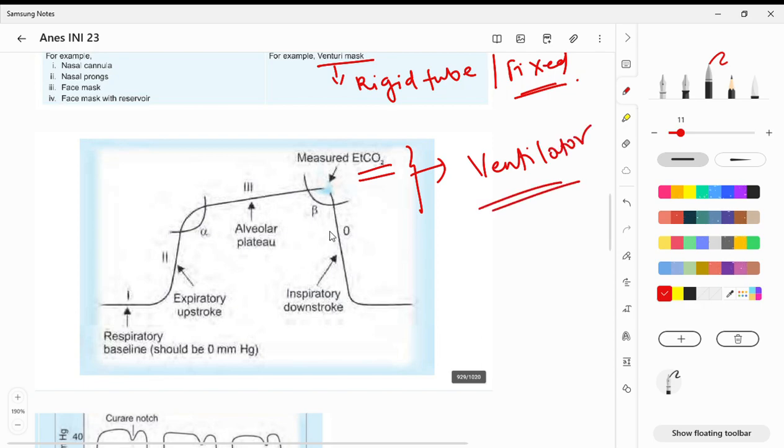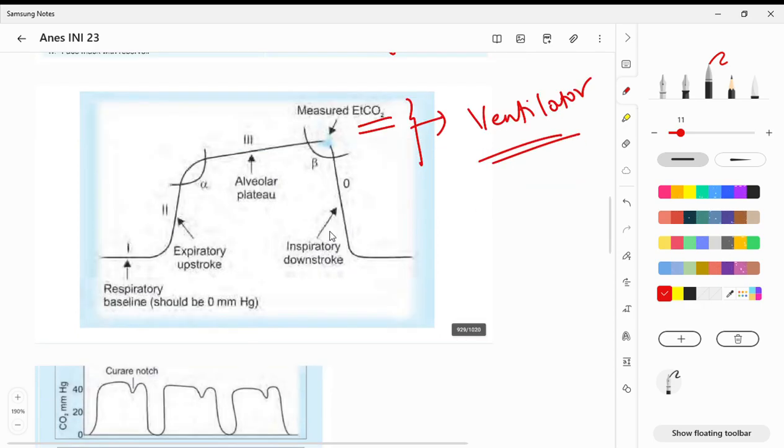Okay, we'll be having this in a ventilator machine. This is also pure basic. And this is a normal capnogram, and the spotter is very, very important. So at 0 mm Hg of CO2, we'll be having respiratory baseline, expiratory upstroke. This is your alpha angle, alveolar plateau. There's a beta angle. There's an inspiratory downstroke. Don't get into much detail of this, but the spotter is very, very important.